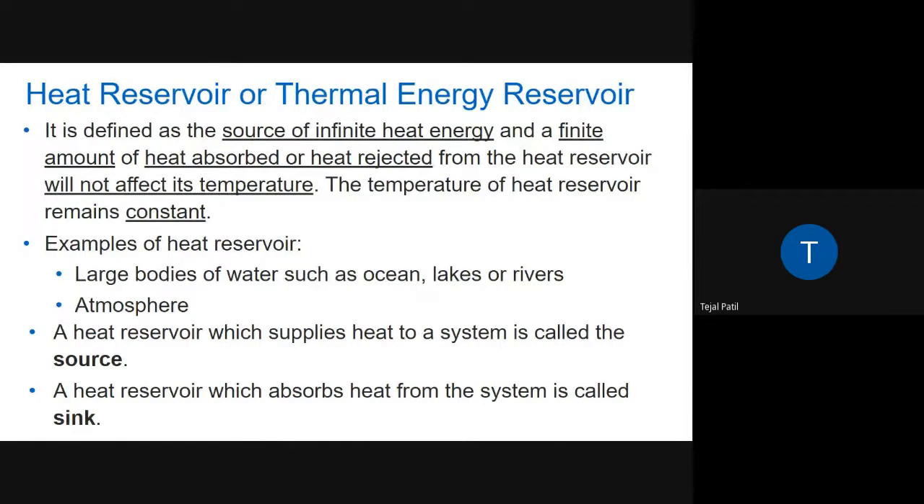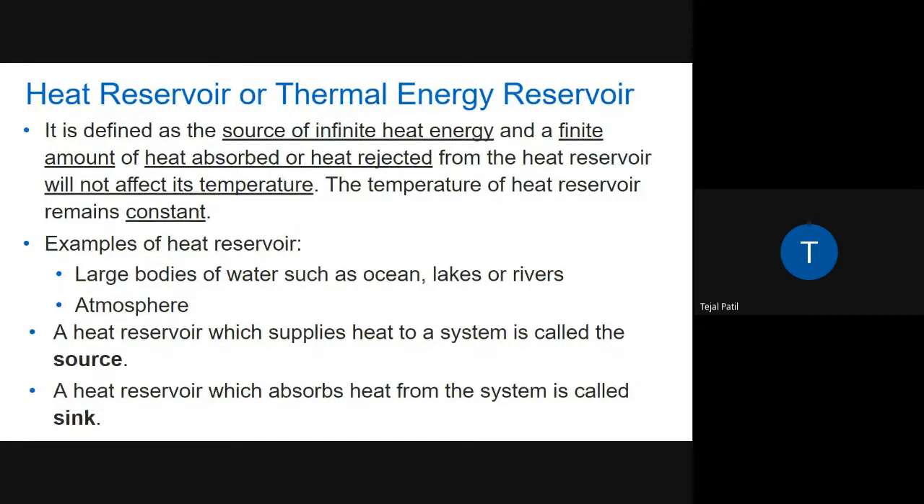Any infinite source of energy which contains a huge amount of heat, and if you add some amount of heat to it or take some amount of heat from it, will not affect its temperature. So that is what is known as a heat reservoir. A reservoir which is very huge, having a huge amount of heat.